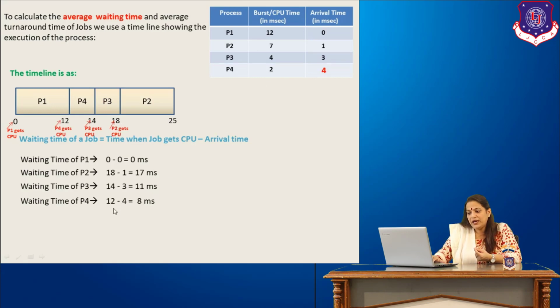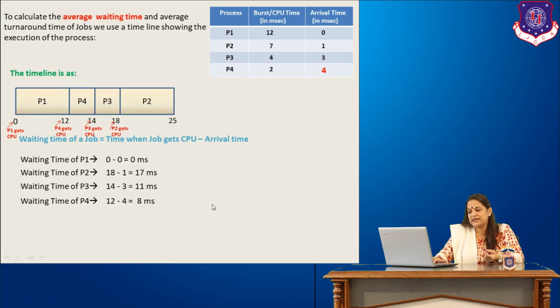Finally, P4. P4 got the CPU at the 12th millisecond, and it came on the system at the 4th millisecond. So from 4 till 12, that is 12 minus 4, 8 milliseconds, P4 waited for the CPU.